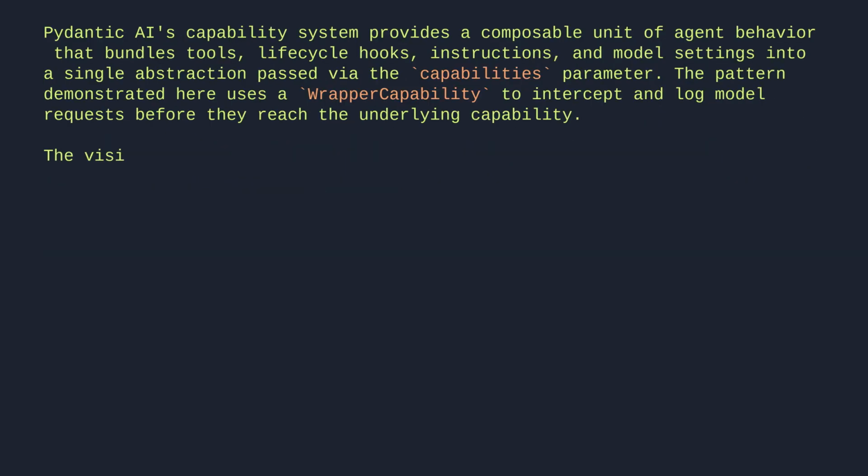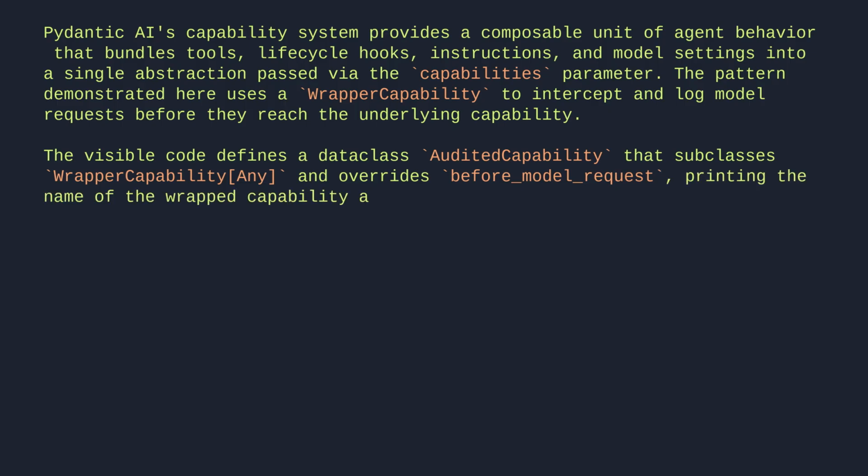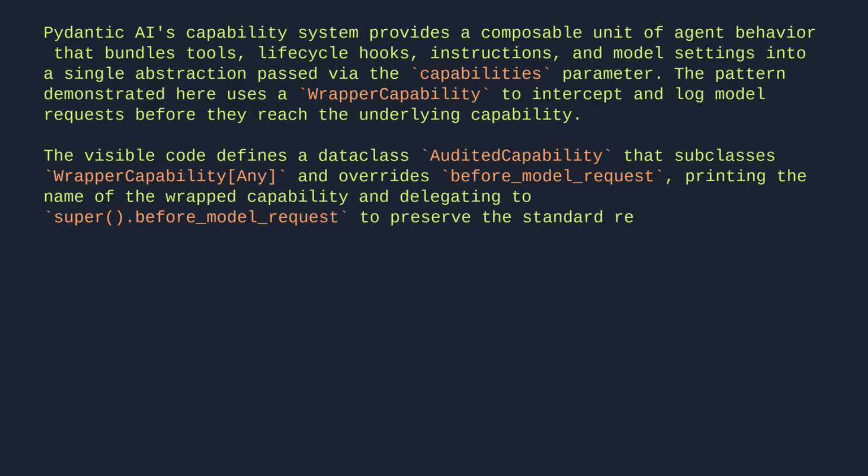The visible code defines a data class, AuditedCapability, that subclasses WrapperCapability[Any] and overrides before_model_request, printing the name of the wrapped capability and delegating to super().before_model_request to preserve the standard request flow.